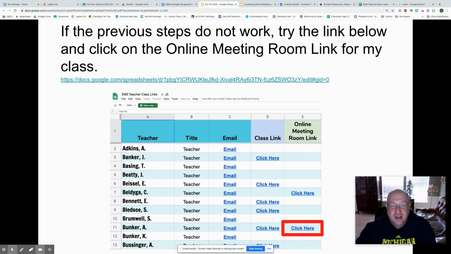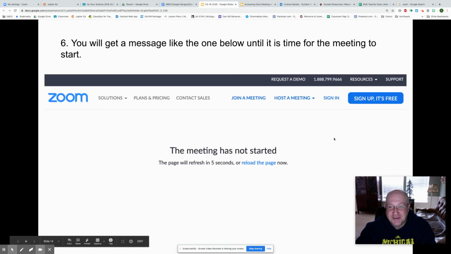Now, for some reason, if those things don't work, another option, this is under students in the GBCs.org. There's a link to these pages, but I also included a link here that goes directly to this page. This lists all the teachers in our building, has their email. If there's some sort of class link, like if they're using Google Classroom or whatever, that's there. And there's also a link to the online meeting room, which would be Zoom for me. So if you click that, that should also take you to our meeting room. Hopefully it will all work. We'll keep working on it. It might take a little time to perfect all of this.